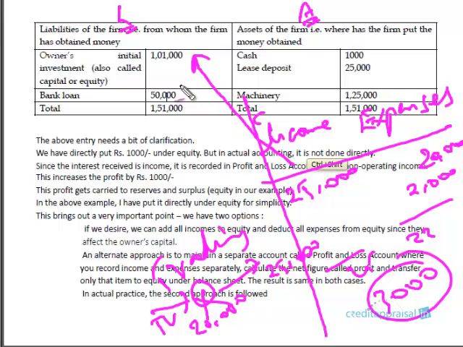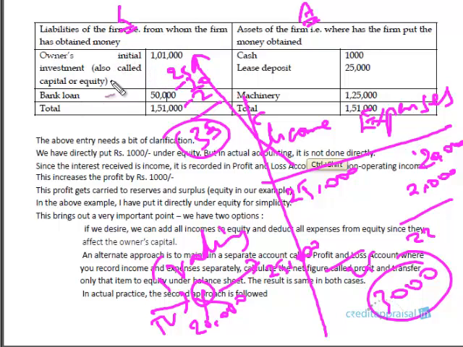So you can dump this 25,000 here and this 20,000 here, minus 20, because all losses have to be borne by the owner. So this expense has to go here, minus 2 also goes here. So net effect of 3. So you can say we'll add the 3,000 here. 1 lakh 1,000 becomes 1 lakh 4,000. You can do that. So each and every income item and each and every expense item you can go on adding to the capital account, right?